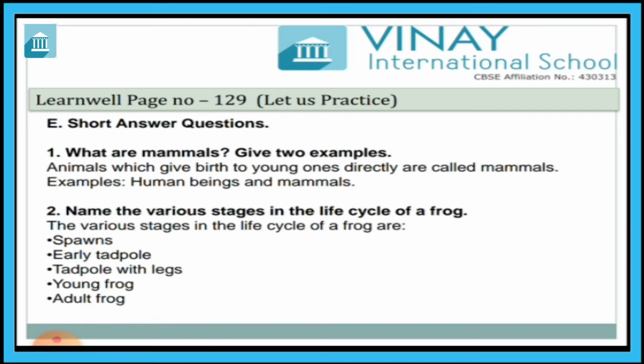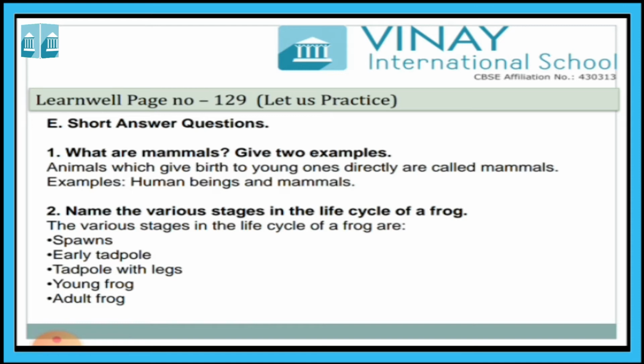Animals which give birth to young ones directly are called mammals, and the examples are human beings, cow, dog. These are the examples.